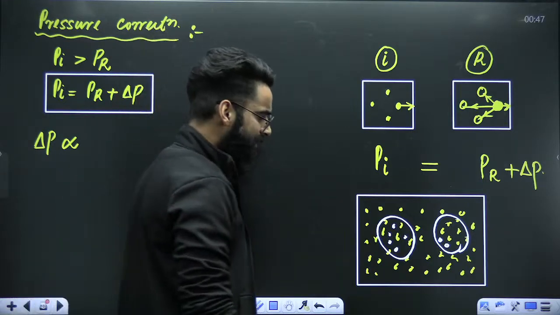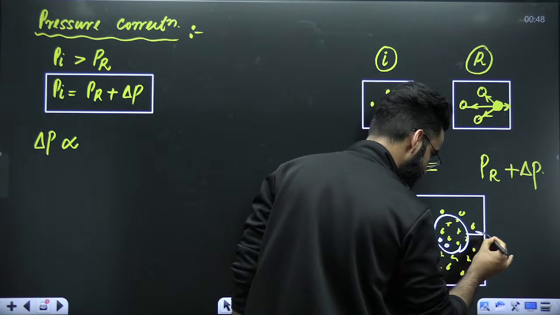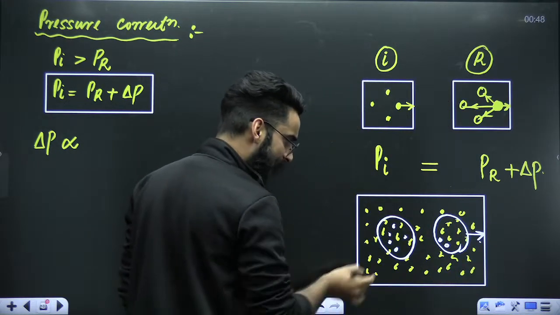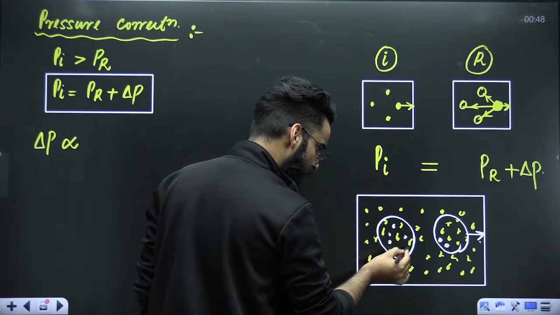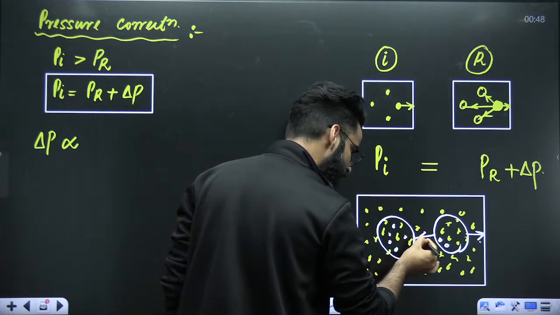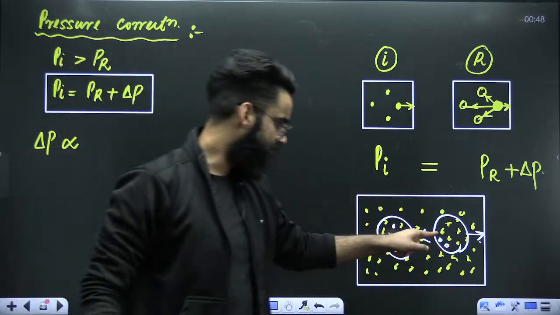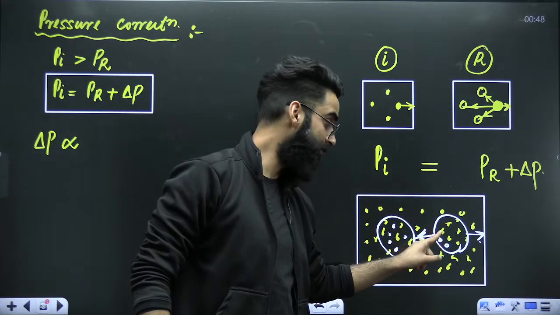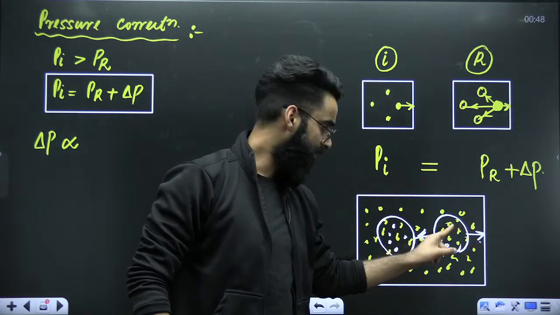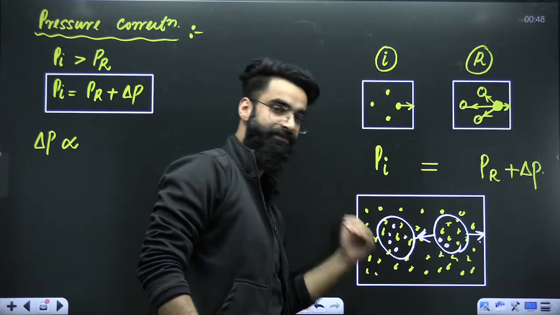I'm assuming that the molecules in this particular unit volume are going to collide, and that the molecules in the other unit volume are going to attract these molecules towards itself.